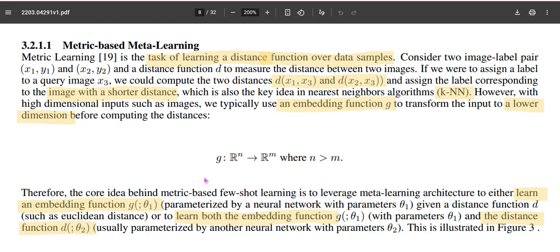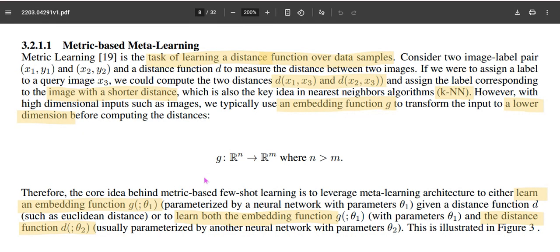to learn a new task in a very short time. So what is metric learning? Metric learning is the task of learning some kind of measurement utilizing a set of samples. For example, if we have two images and a third image, we try to identify whether this third image belongs to the first or second image based on how close it is to image one or image two. That measurement of closeness would be a learning task called metric learning.